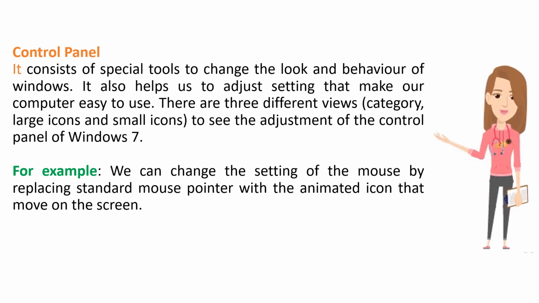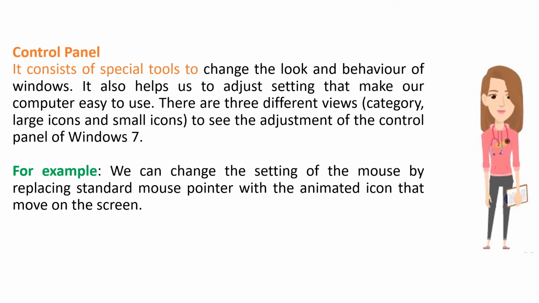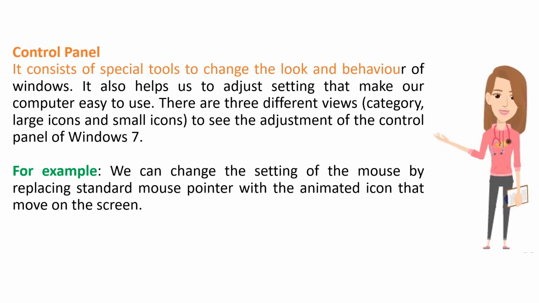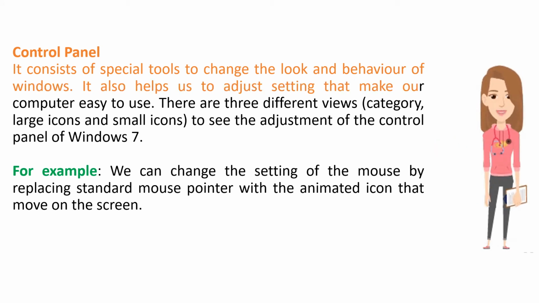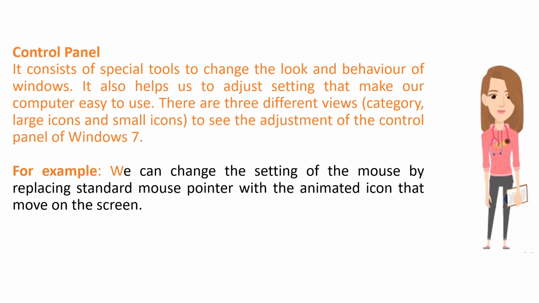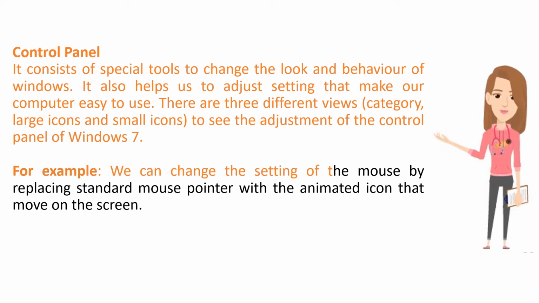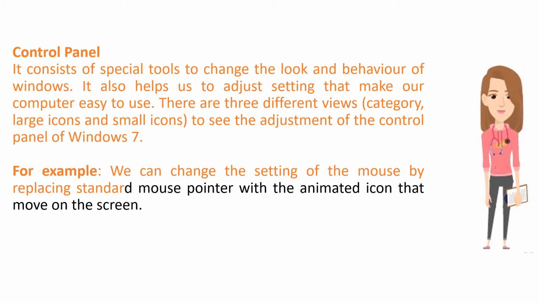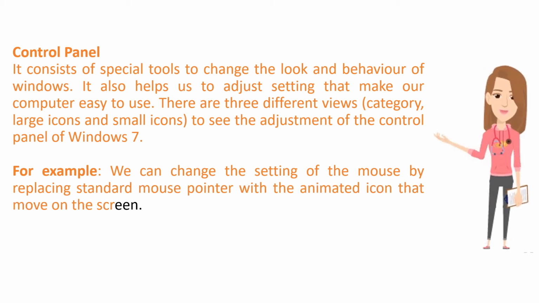Control Panel. It consists of special tools to change the look and behavior of Windows. It also helps us to adjust settings that make our computer easy to use. There are three different views: category, large icons and small icons. To see the adjustment of the Control Panel of Windows 7, for example, we can change the setting of the mouse by replacing the standard mouse pointer with an animated icon that moves on the screen.